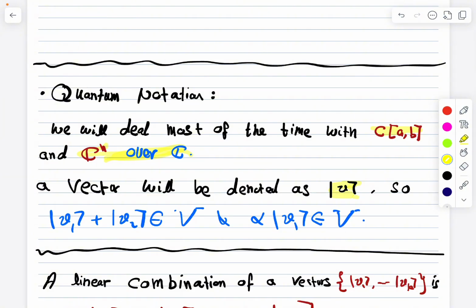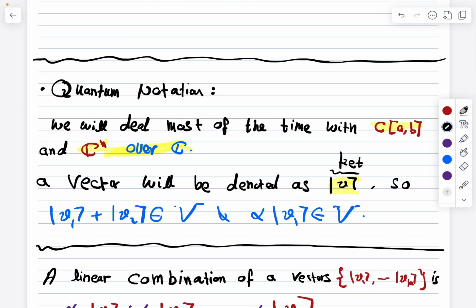This actually, we call it a ket, and we will see why we call it a ket. But this vector, when it is on the right, on this triangle on the right, we call it a ket. So let me write it. It is a ket. So basically, a vector is denoted as a ket. So we will have the previous property that if you have two vectors or two kets, you will get a vector again. And if we multiply a ket by a scalar, we will get a vector.